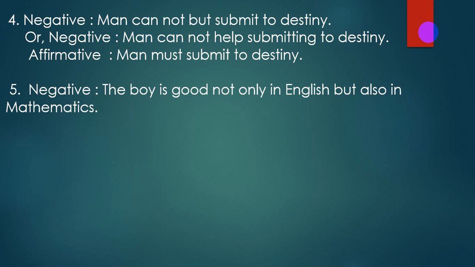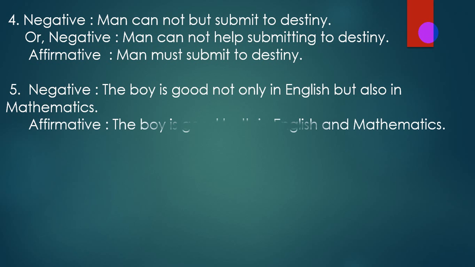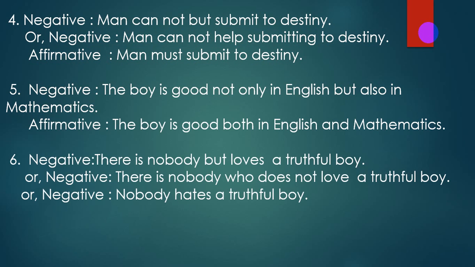Serial number 5, negative sentence: The boy is good not only in English but also in mathematics. Note: if the negative sentence is done using "not only but also", it will be affirmative using "both and". Then the answer will be: The boy is good both in English and mathematics.